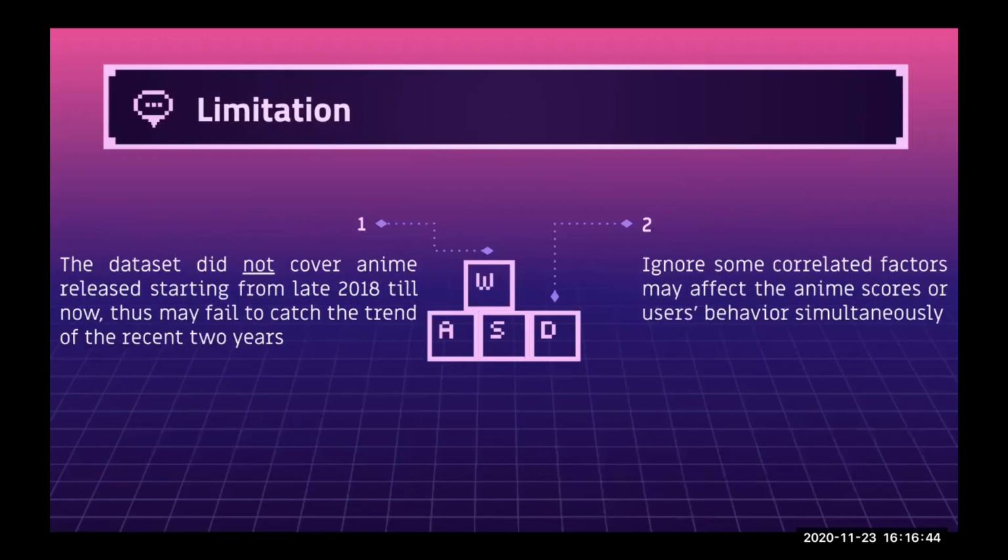We also have some limitations that need to be clarified. First, the dataset did not cover anime released from late 2018 until now, so it may fail to catch the trend of the recent 2 years. And second, we ignore some correlated factors that may affect anime scores or users' behavior simultaneously.